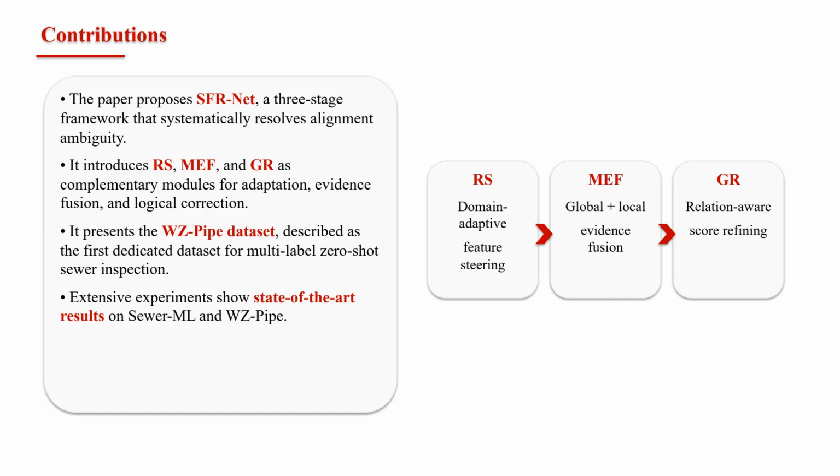The contributions are straightforward. First, the paper proposes SFR-Net, a 3-stage framework tailored to multi-label zero-shot sewer defect detection. Second, it introduces 3 modules that target domain adaptation, multi-granularity evidence integration, and relation-aware score correction. Third, it provides the WZ-pipe dataset for this task. Finally, the empirical results on both Sewer-ML and WZ-pipe demonstrate clear advantages over prior multi-label zero-shot baselines.